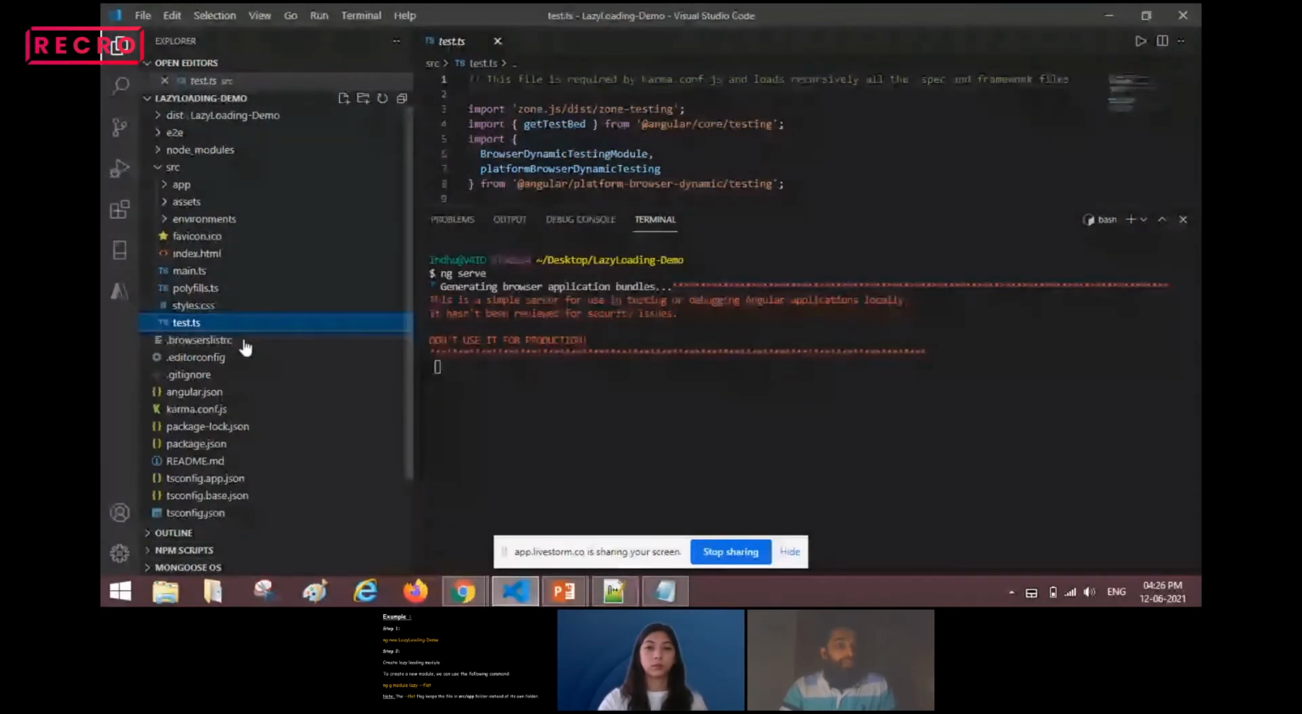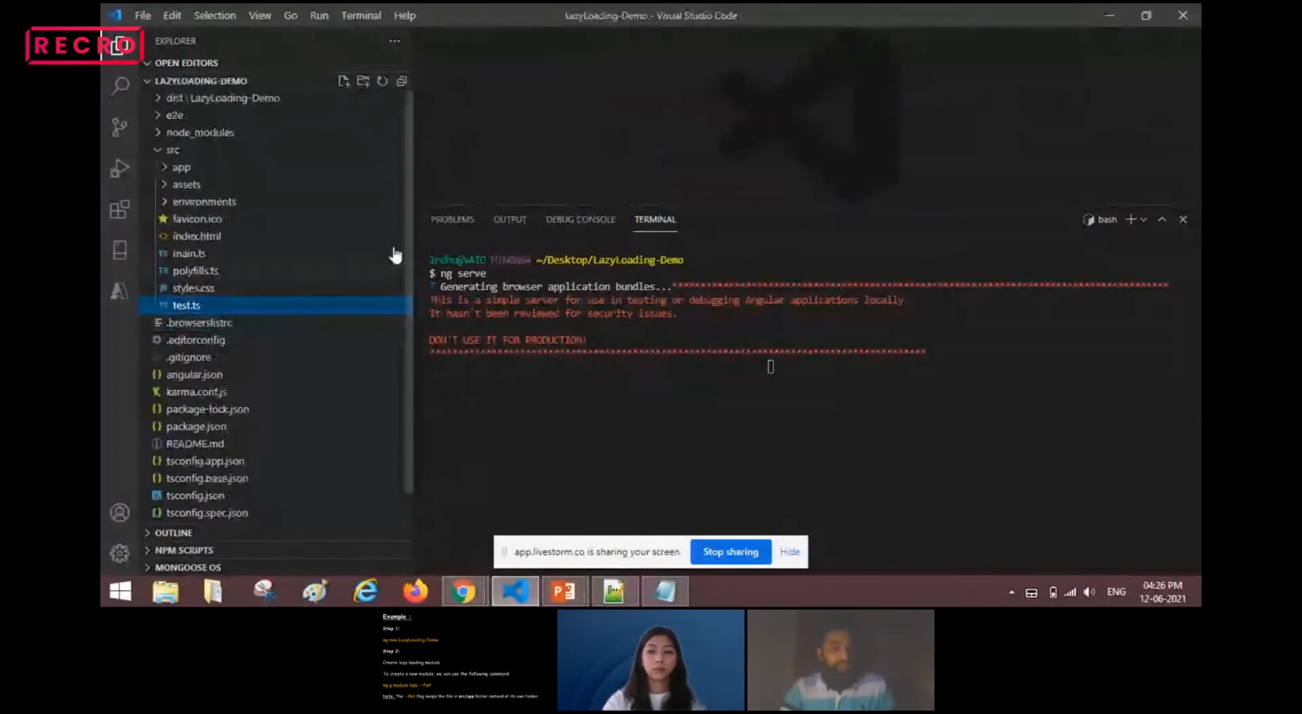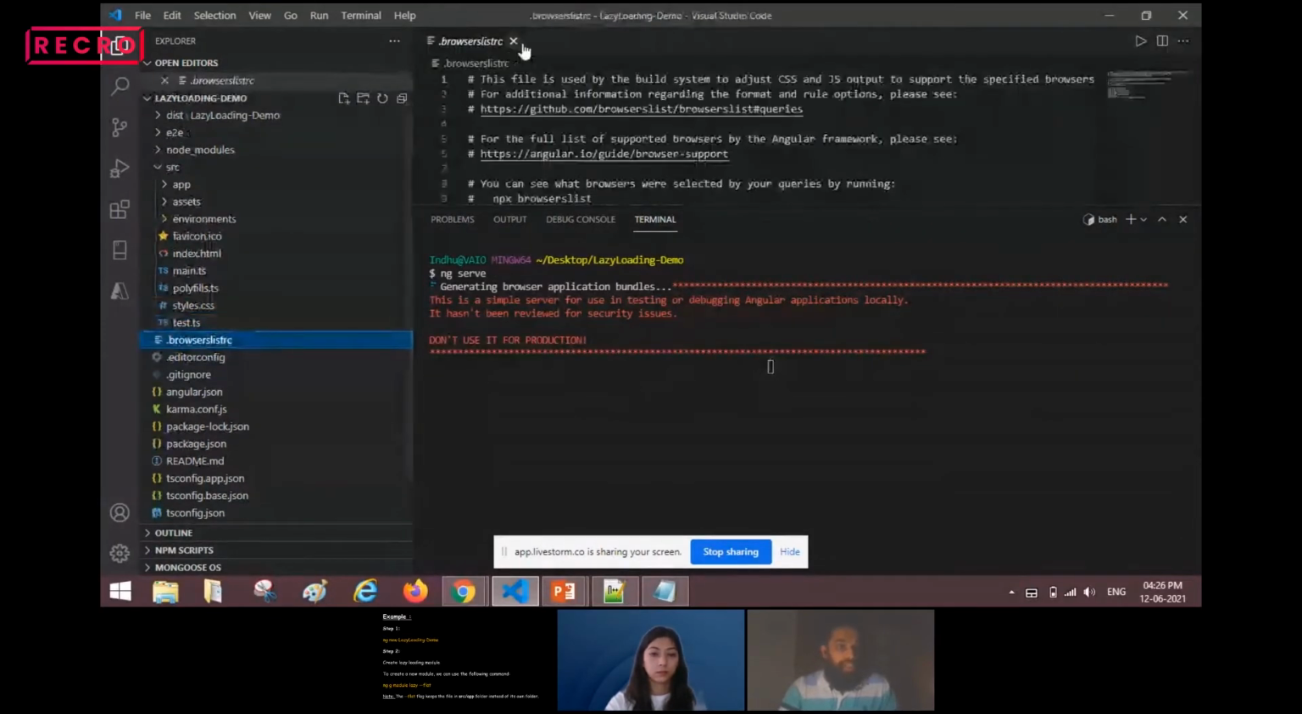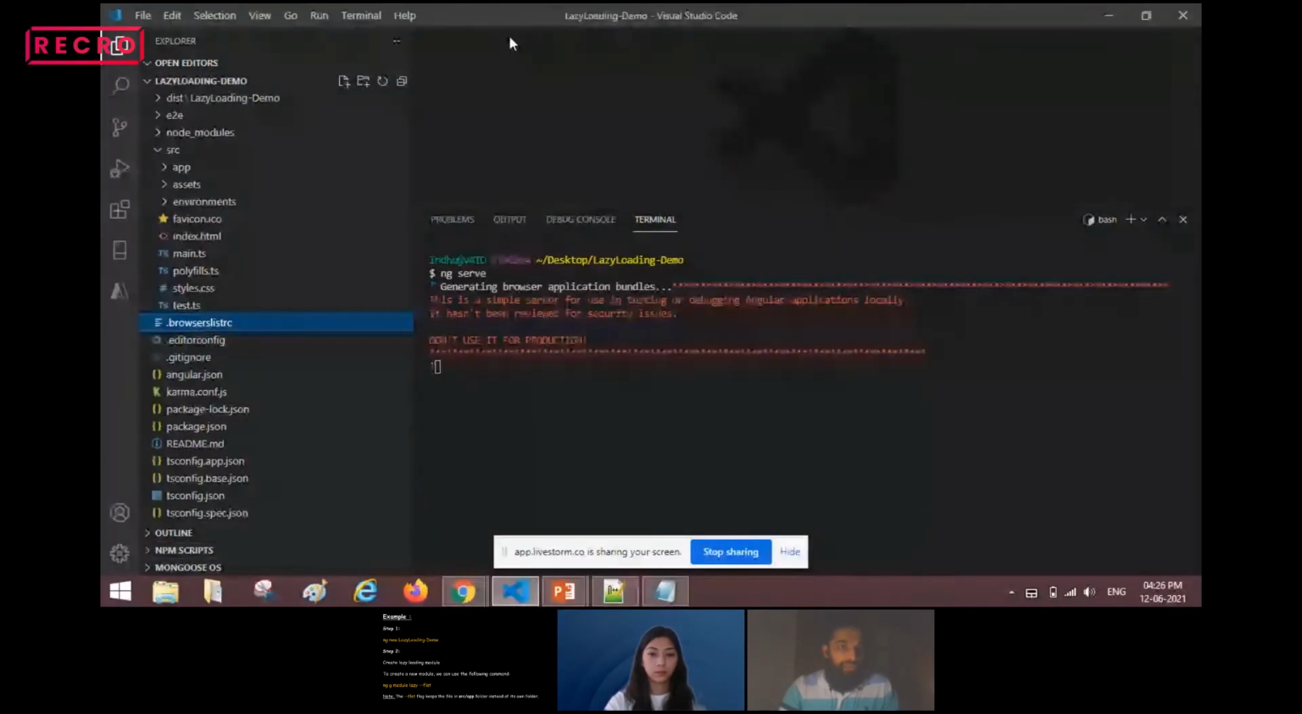Next, we have the browserslistrc file. This browserslistrc file is nothing but where all our browser compatibility versions, and everything required for the browser, will be kept. This got generated in the beginning itself when we created our project.